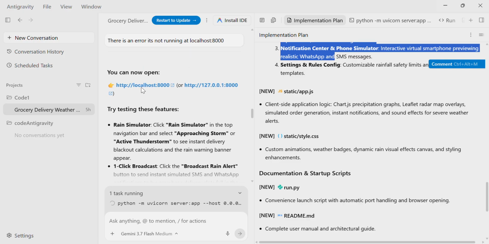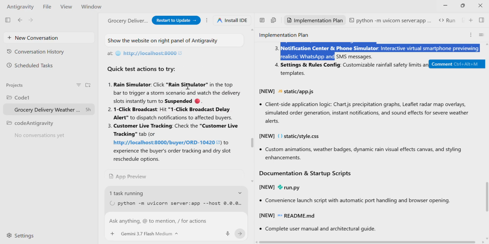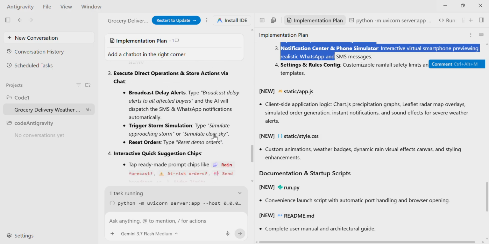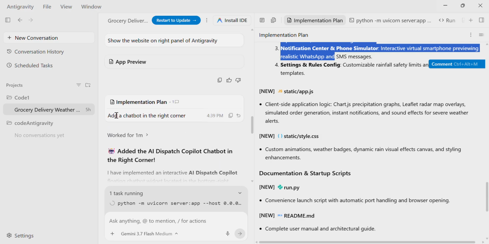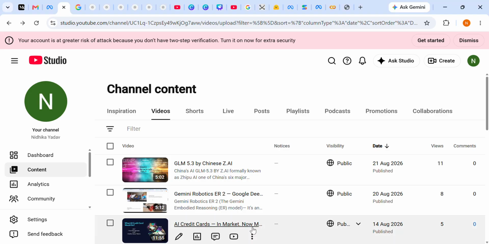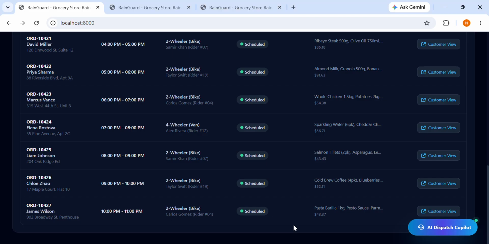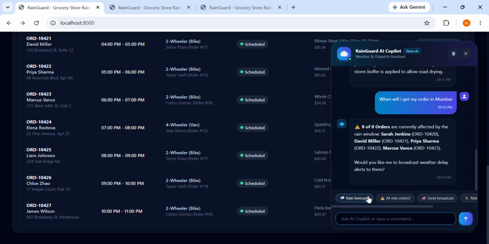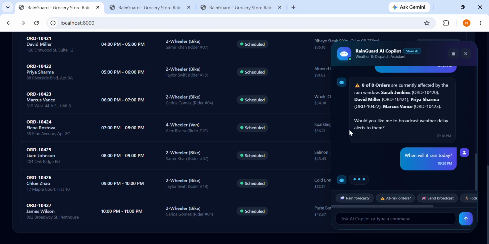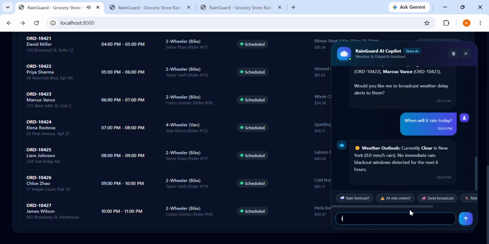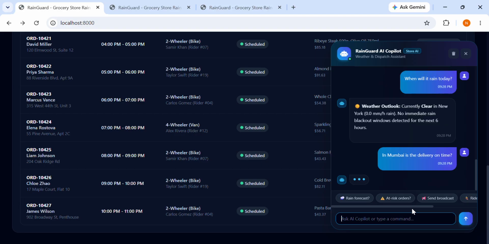Now, one thing was missing, so I asked it to add a chatbot in the right corner. Here it is, the chatbot. Right now it is giving these options, and I can ask, in Mumbai, is the delivery on time? Let me ask this from the chatbot.